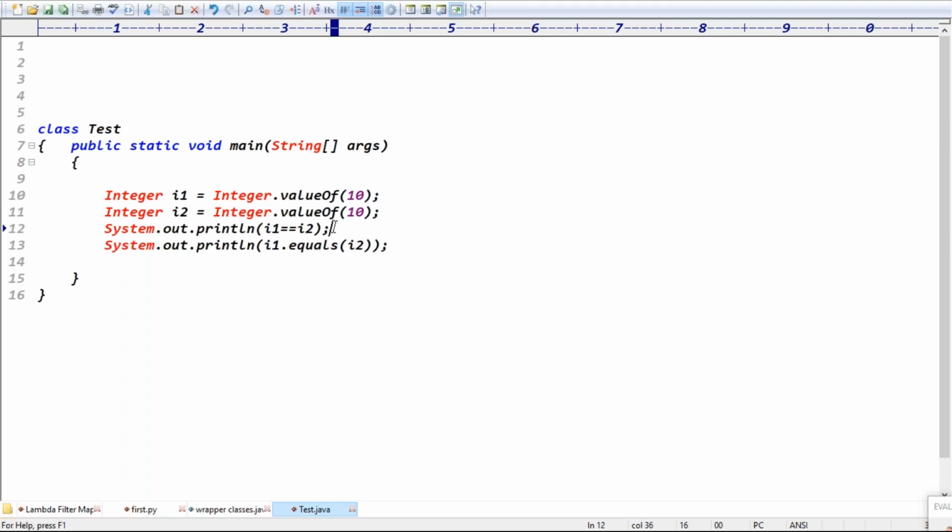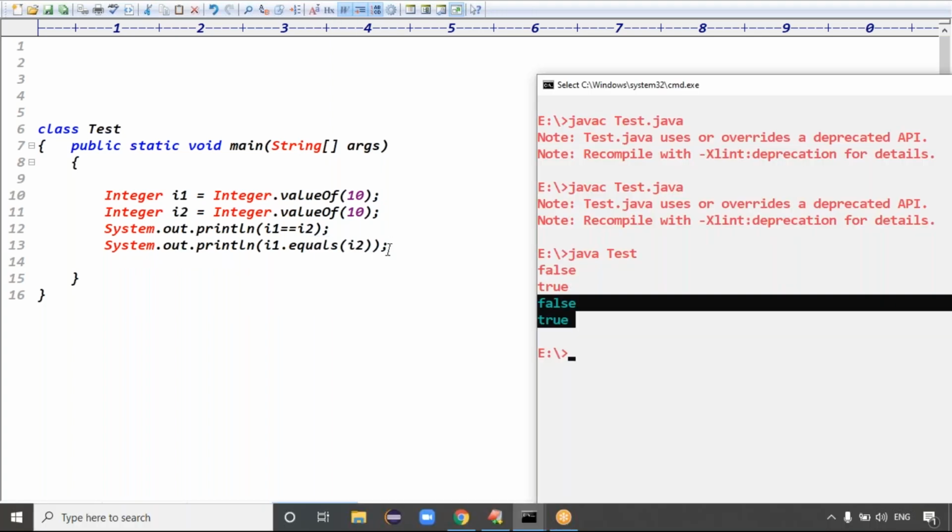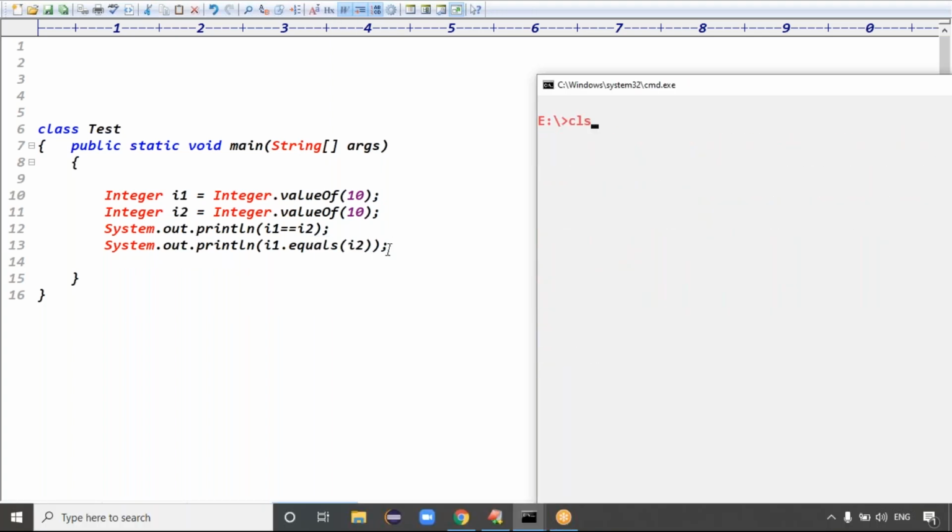I1 double equal to I2 means pointing to the same memory or different memory? Different memory means it returns false. But I1.equals(I2) means content comparison, and the content is definitely the same, so it returns true. So the expected output is false and true, but we got true and true.